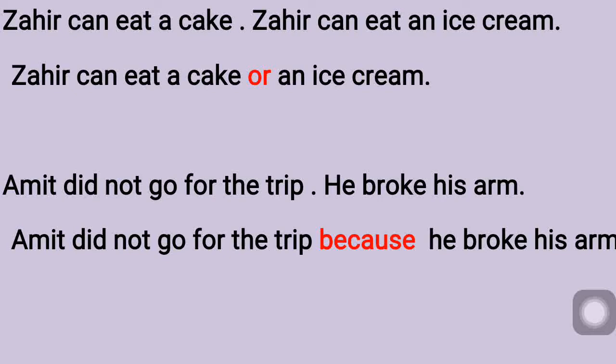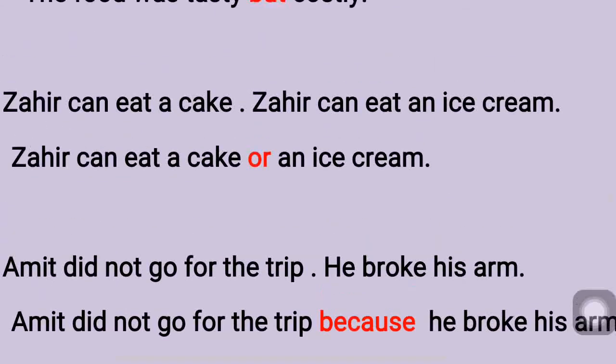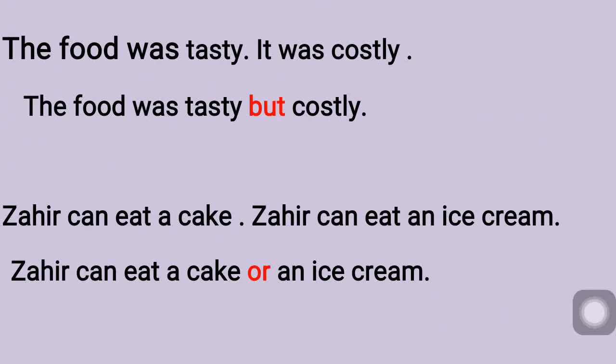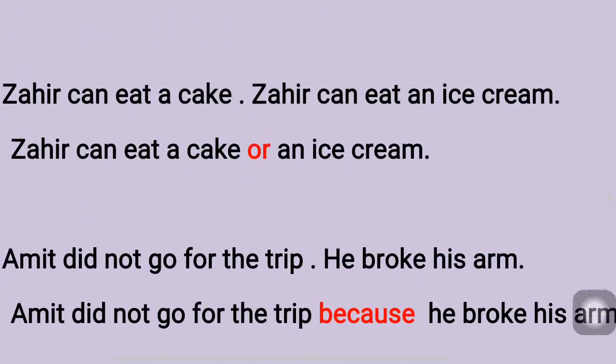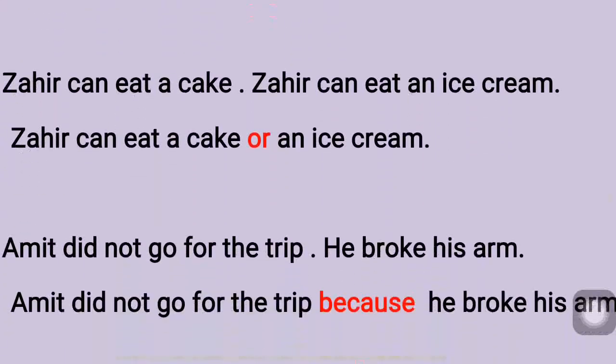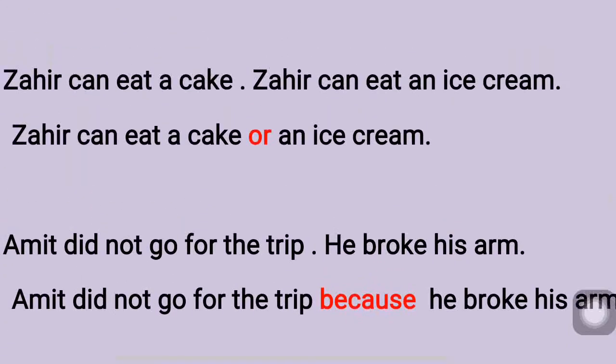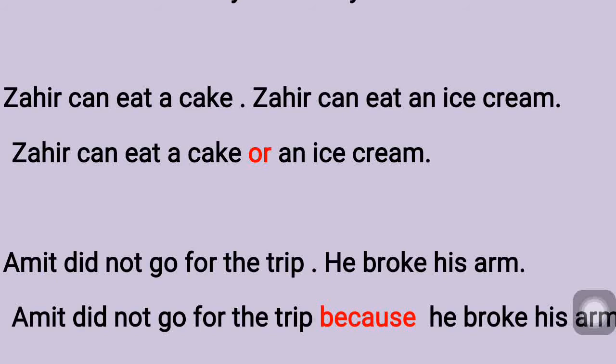The first sentence is depending on the second sentence. Both are connected here, right? So this is what conjunctions will do. Here our conjunctions are but, or, because, and. Yes, bread and butter also I showed you, no. So these are all the general conjunctions that we will study in our class 2.